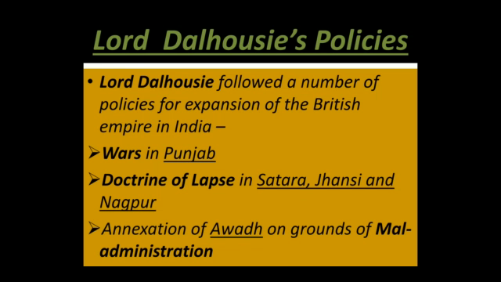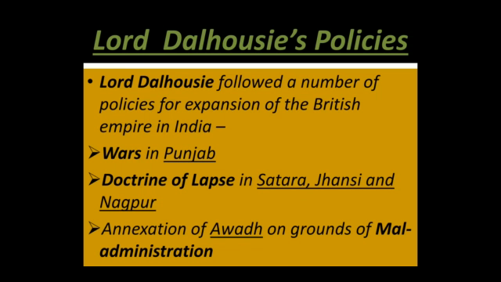So in some regions they directly waged war. There were the Anglo-Maratha wars, the Carnatic wars, the Anglo-Sikh wars. Various wars happened in which they defeated the rulers, and so they directly gained control over these regions. In some other regions they came up with indirect policies, entering into some treaty with them and gaining indirect control over these regions. So let us see what strategies they came up with to expand their control over India. Lord Dalhousie also followed a number of policies for the expansion of the British Empire in India.